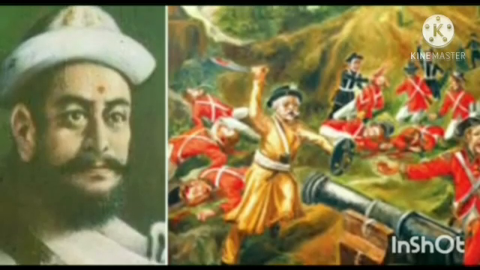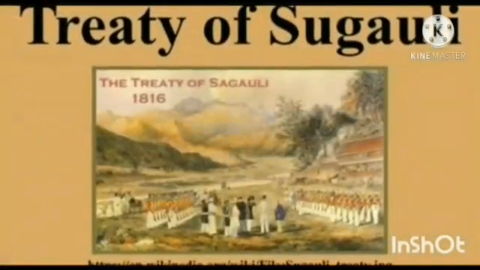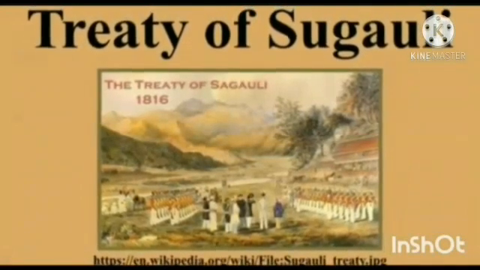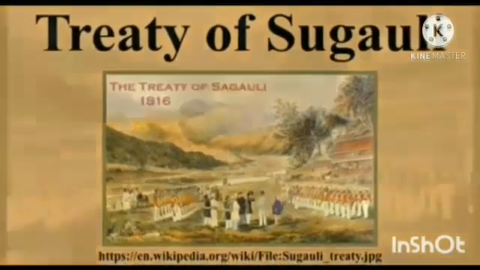Now we will look into what the Treaty of Sugauli is about. After the Anglo-Nepal War, a treaty of peace and friendship was signed between the government of Nepal and the East India Company. It was known as the Treaty of Sugauli, 1815.